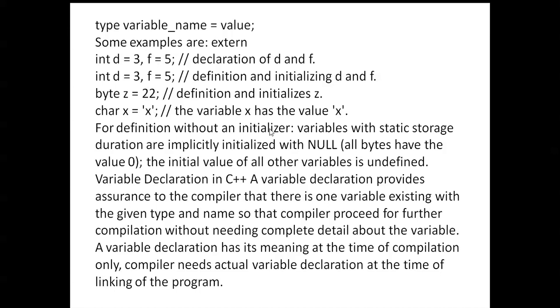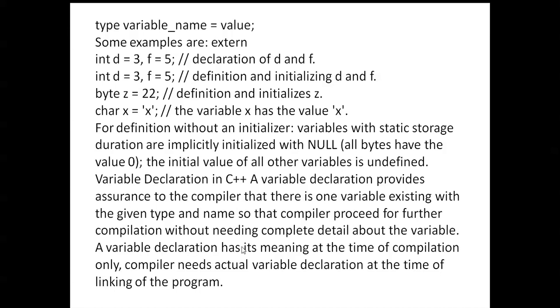For a definition without an initializer, variables with static storage duration are implicitly initialized with null, so all bytes have the value 0. The initial values of all other variables are undefined. Variable declaration in C++: a variable declaration provides assurance to the compiler that there is one variable existing with the given type and name, so that the compiler can proceed with further compilation without needing complete details about the variable.